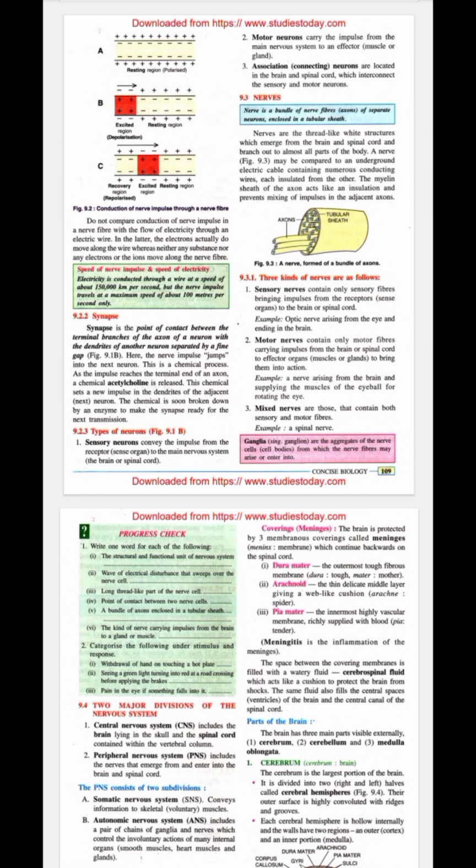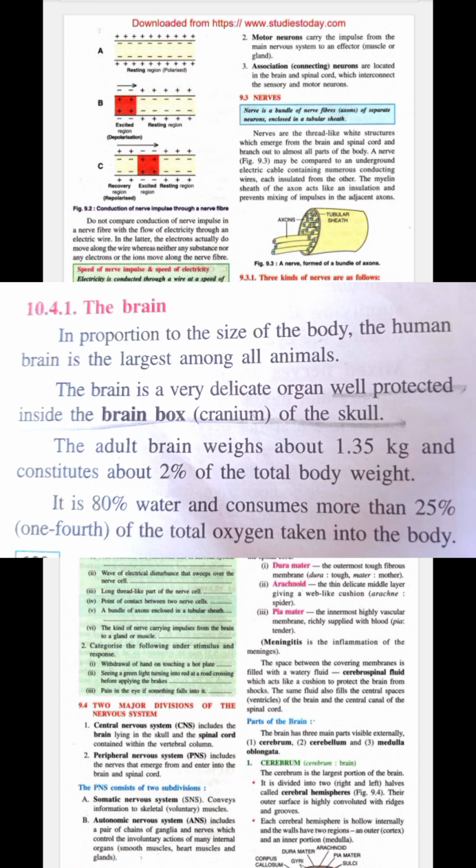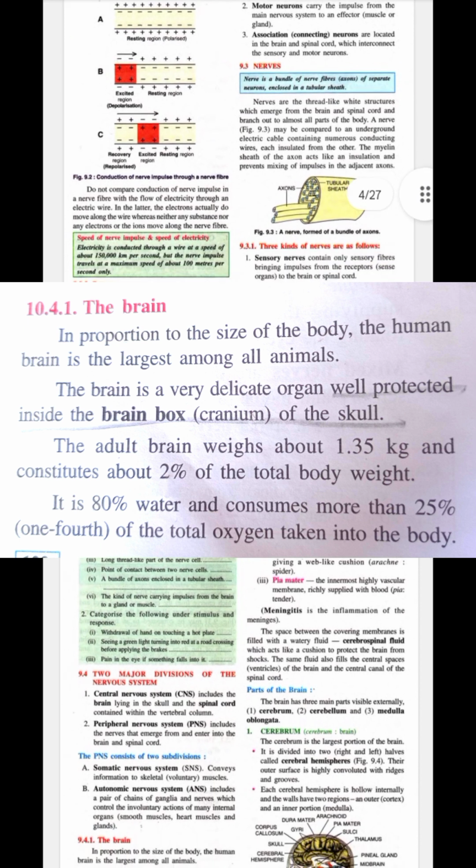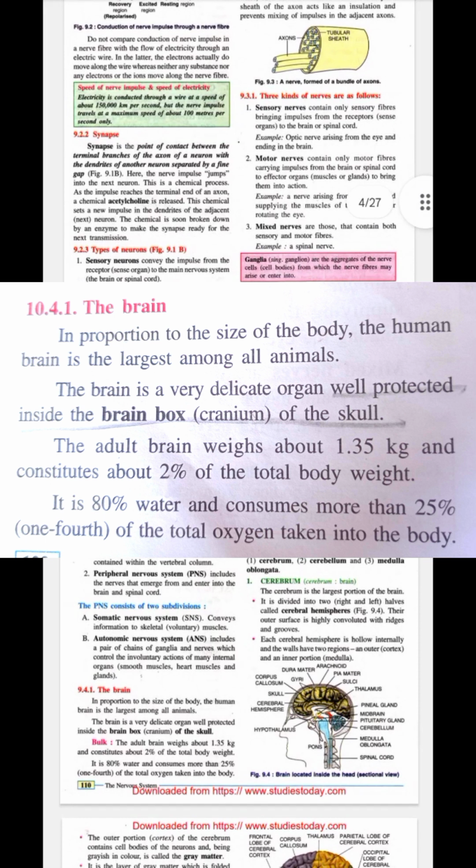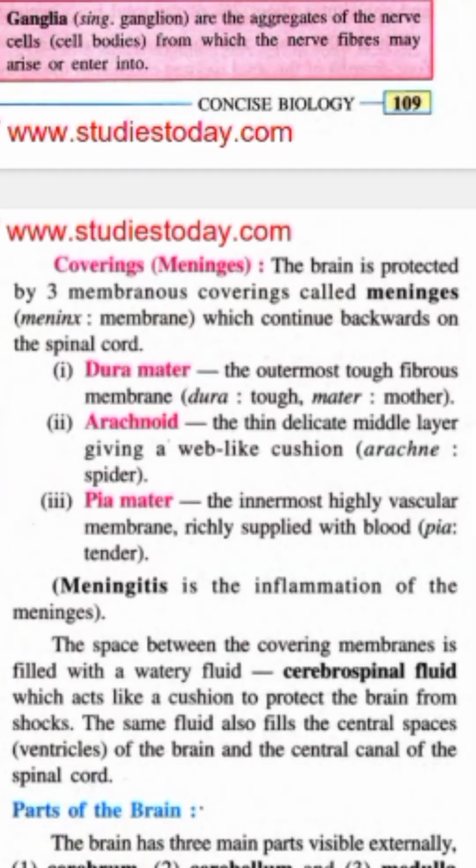So now we are going to learn about the brain, which you can say is the mastermind of all the activities in our body. The brain is a very delicate organ well protected inside the brain box. The brain box is known as the skull or the cranium. Very important, underline it. So there are certain coverings in our brain. These are known as meninges, and sometimes what happens, these meninges get inflamed. So there is a disease, or you can say a disorder called meningitis. It has been written. Meningitis is the inflammation of the meninges.